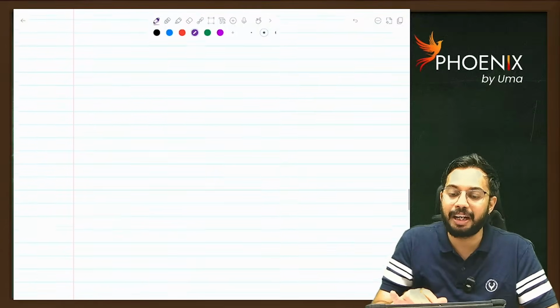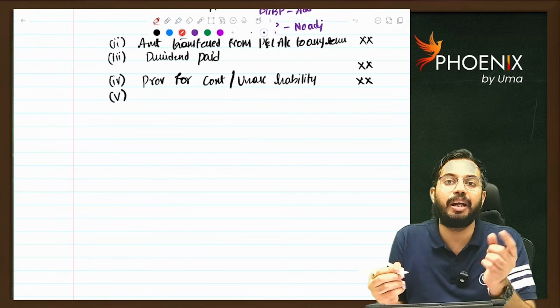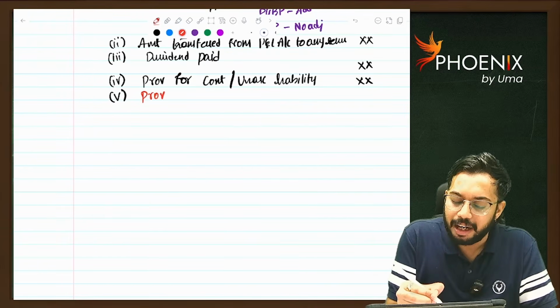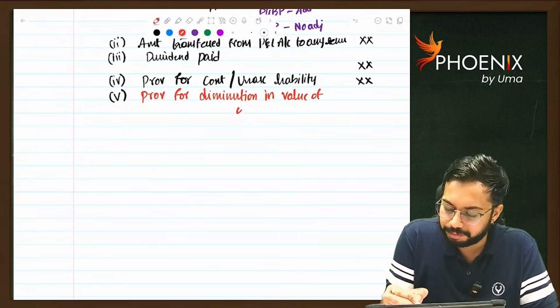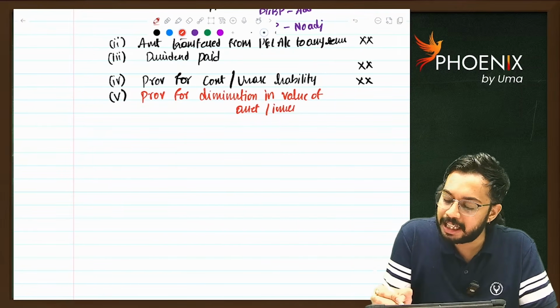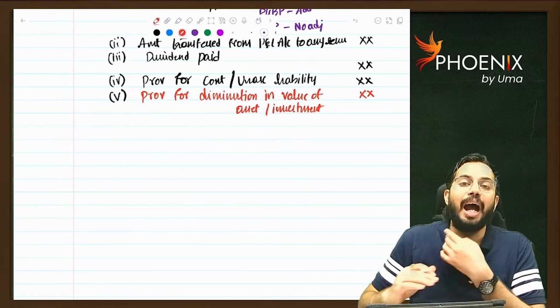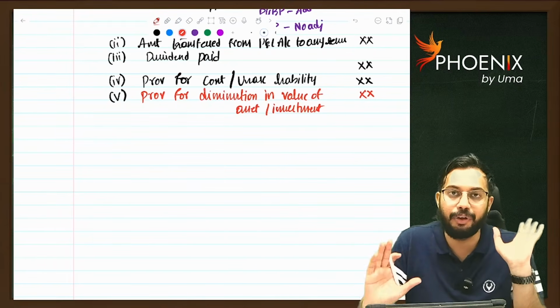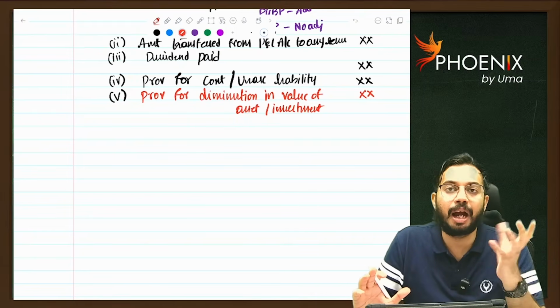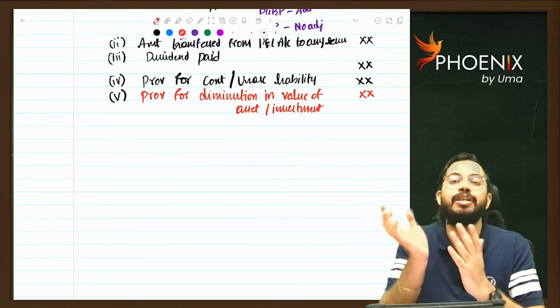So the income tax department realized that there is a loophole, and added another new point in the next Finance Act, that is provision for diminution in value of asset or investment. So against asset value or investment value, if you create any provision, that is also required to be added back. AS 13 Investments is there. If you make any investment, at the end of the year you will value it. If there is any loss compared with market, for that loss you will create provision for loss on investment, that is also required to be added back.